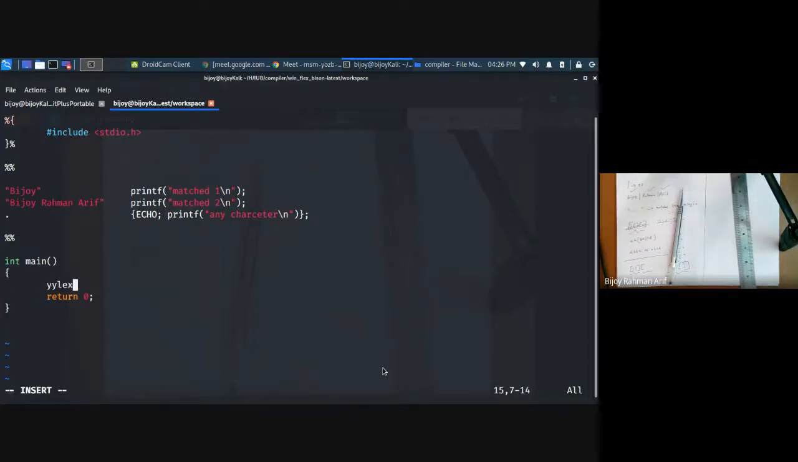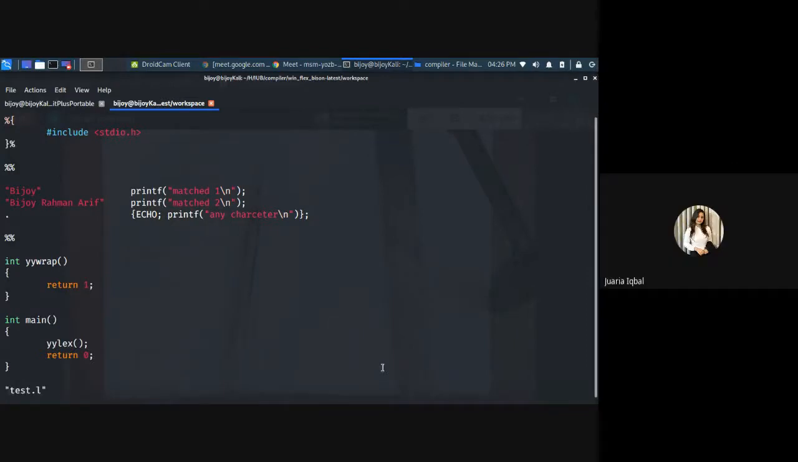Then we're just calling YYLex here, so that whatever is created, we're going to call. Another thing, best practice, is called YYWrap. When you have multiple files, it is very useful. If you have multiple lex files to join, this one is very useful. So I'm going to write that one as well, but right now it doesn't have a function. So that's it. This is my code. Now I'm going to run it.